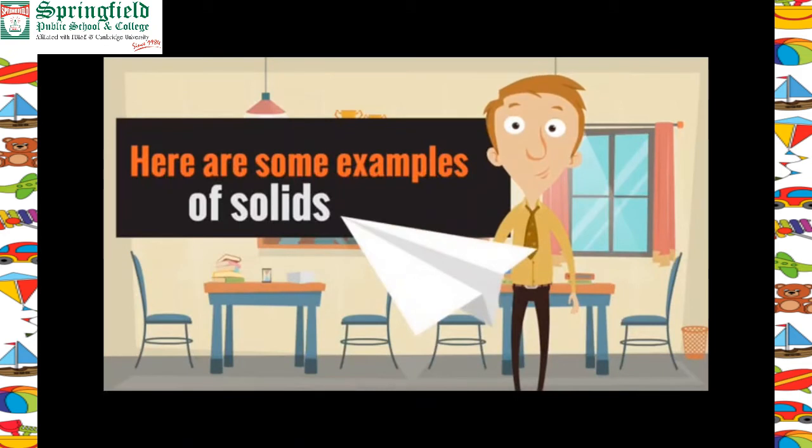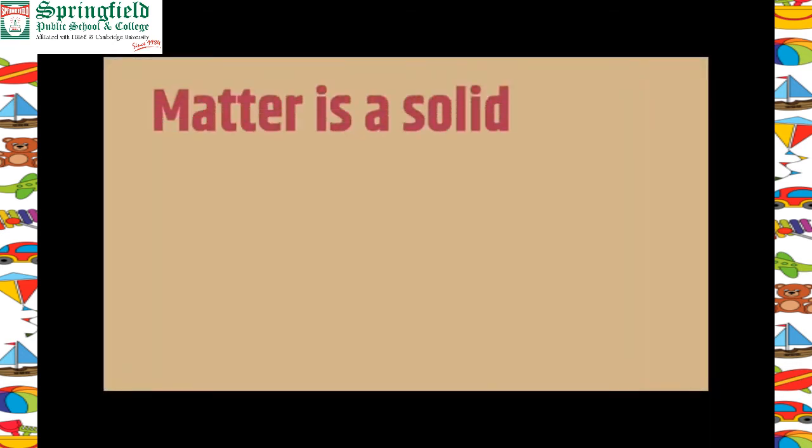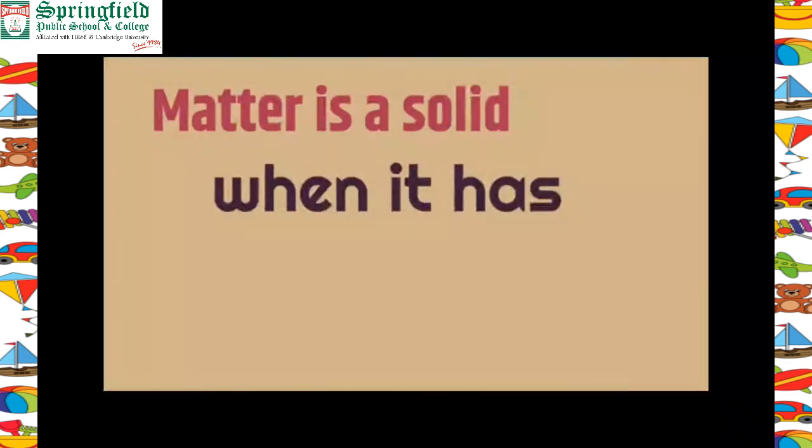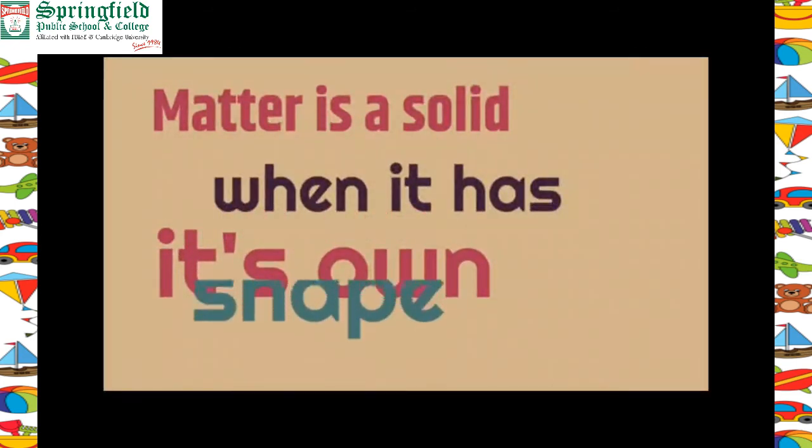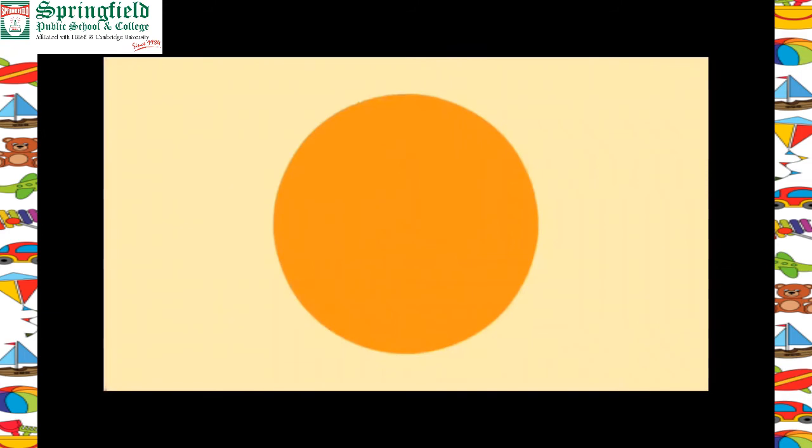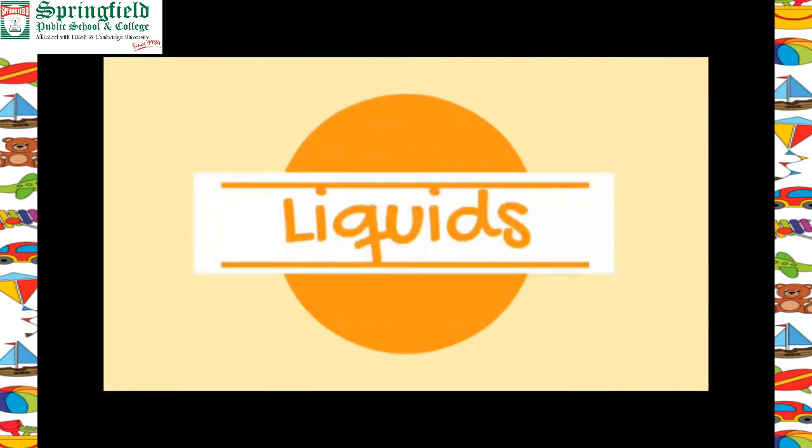Oh, I love making these. A paper airplane is an example of a solid. It is matter that has its own shape. It's a solid. Matter is a solid when it has its own shape. Now let's learn about liquids.